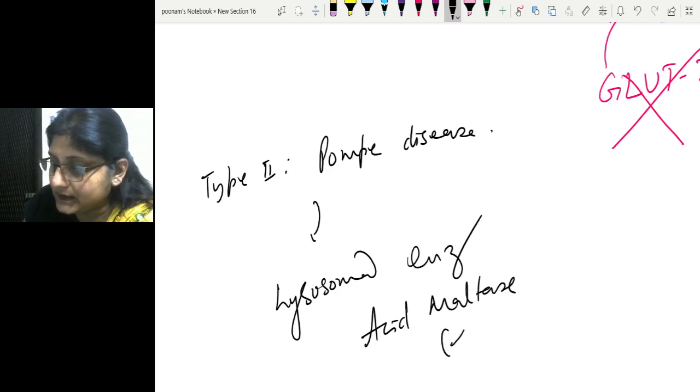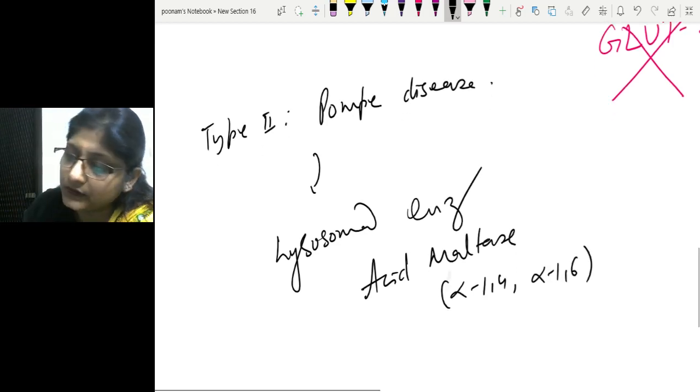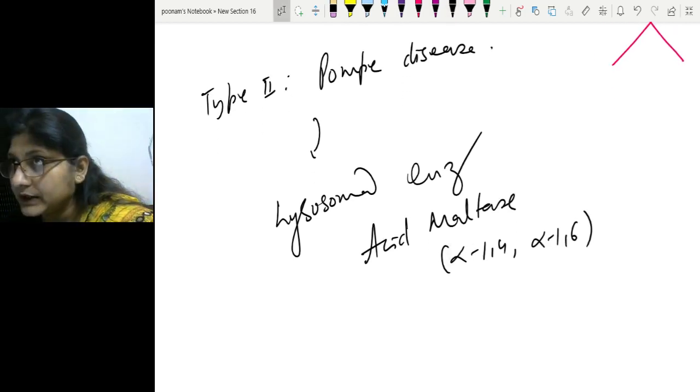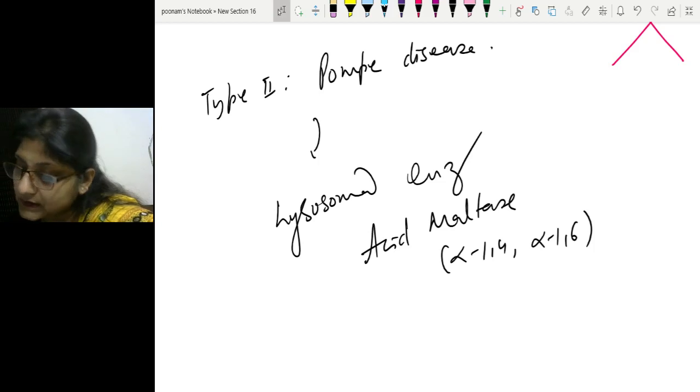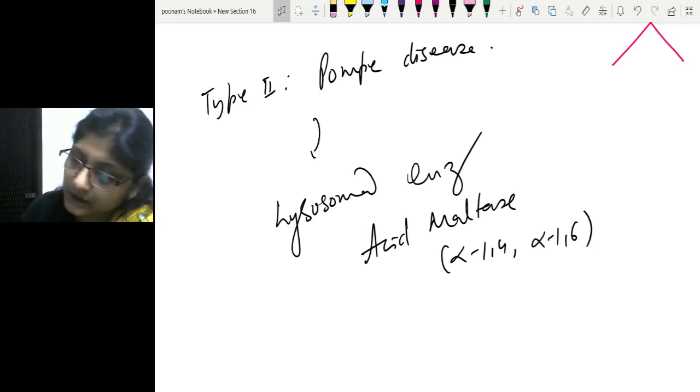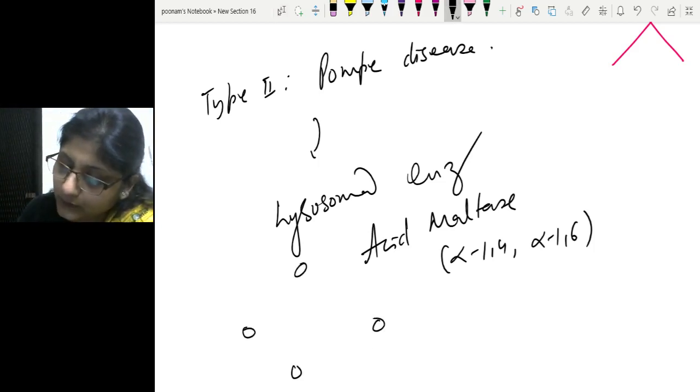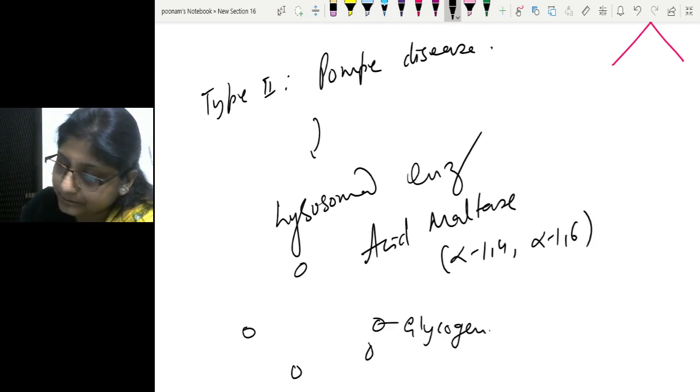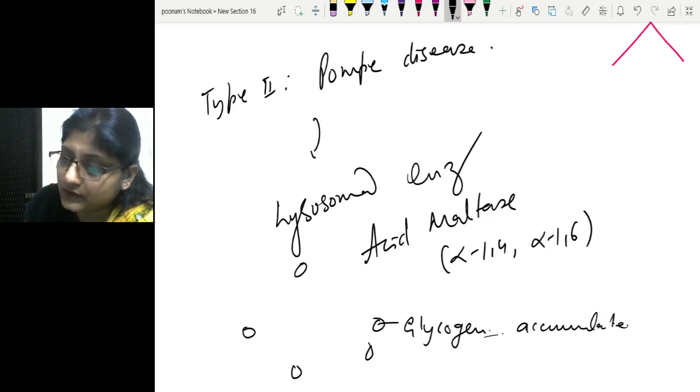Acid maltase is the enzyme which cuts alpha-1,4 and alpha-1,6 glycosidic bonds of incompletely formed or incompletely broken glycogen and converts it to monomeric form. So this lysosomal enzyme is deficient. Hence, in the lysosome, we have accumulation of abnormal glycogen, and that tends to destroy the cell.